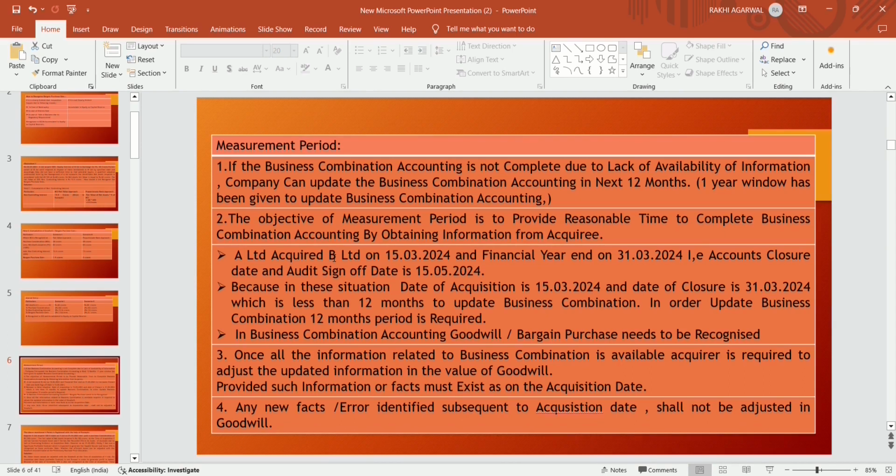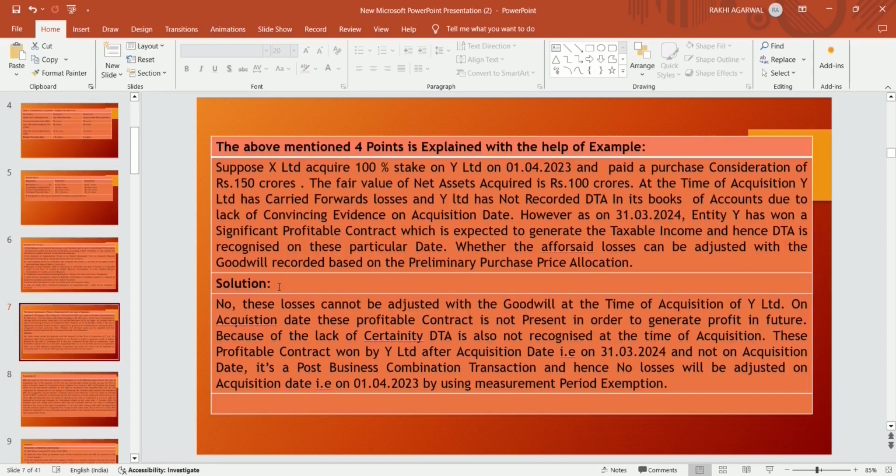Any new facts or errors identified subsequent to the acquisition date shall not be adjusted in the value of goodwill. Means any new facts or any event identified after the acquisition date is not adjusted with the value of goodwill. The above-mentioned four points are explained with the help of an example.